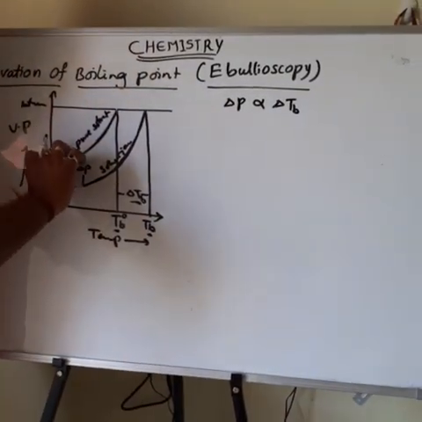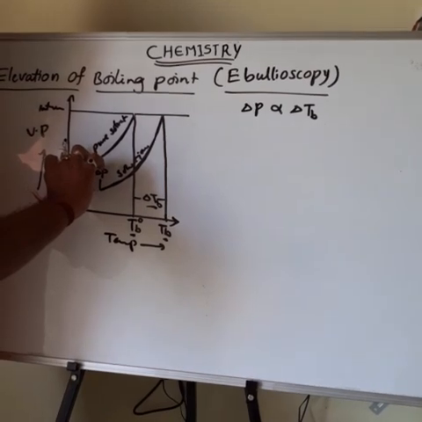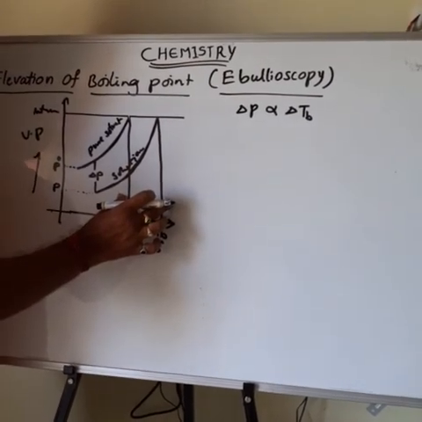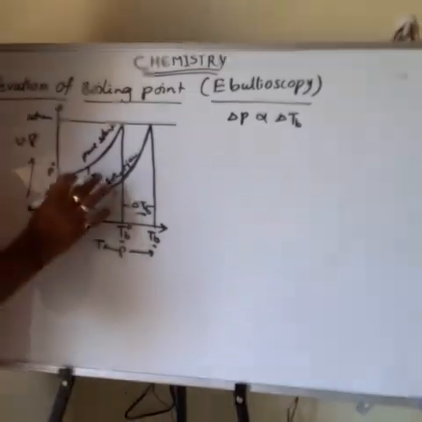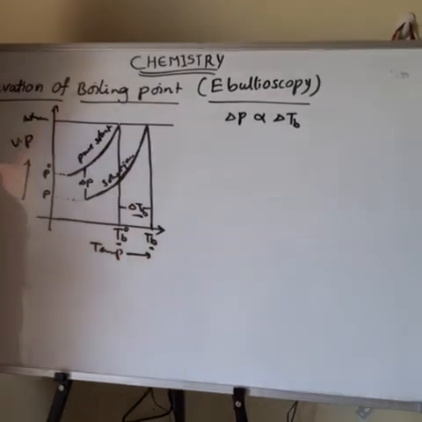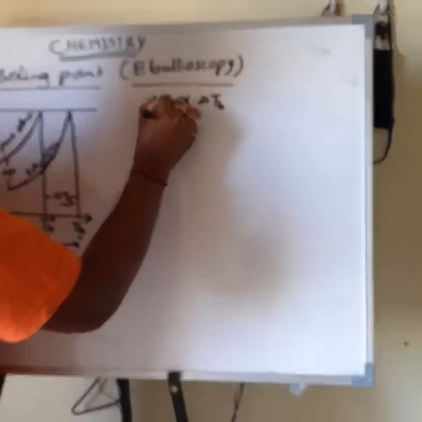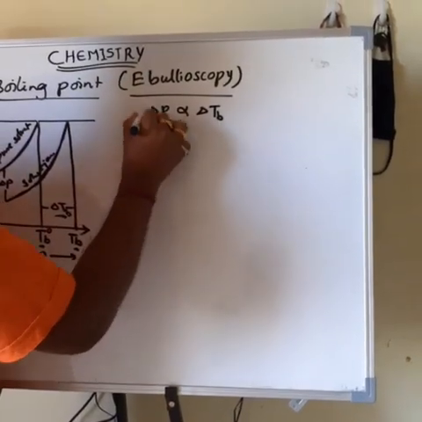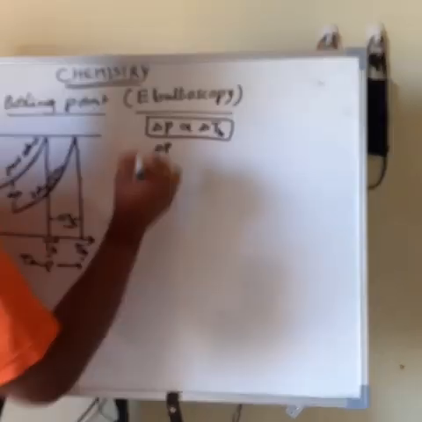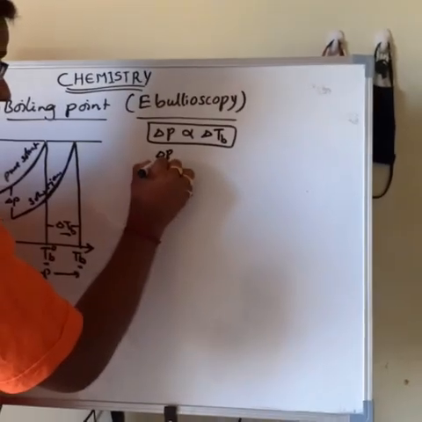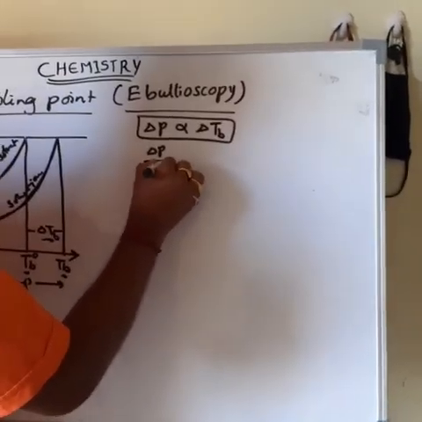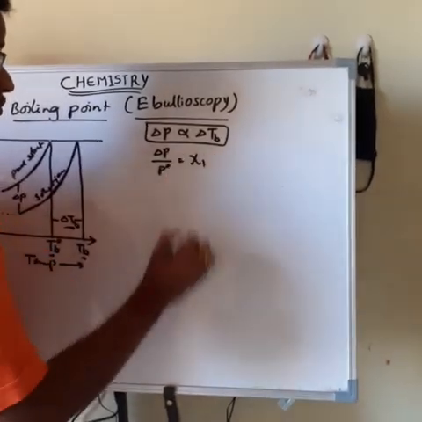As the vapor pressure difference increases, the boiling point difference also increases. This is one of the relations you have to remember. Then next, delta P by P naught is equal to the mole fraction of the solute.